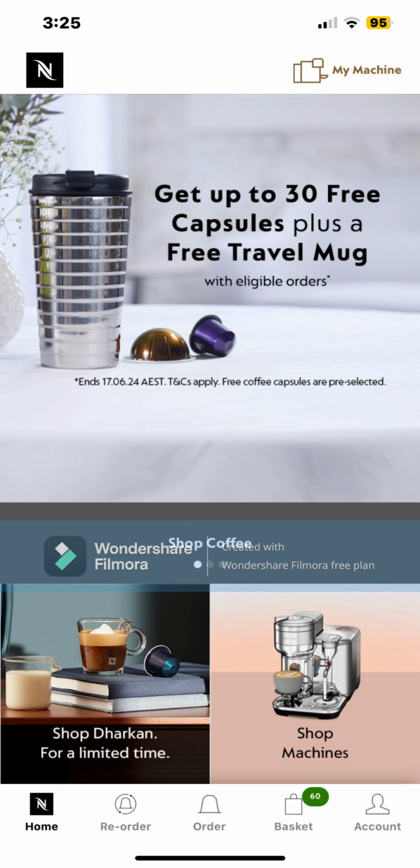Once you open up the app, there are 5 tabs. The first one is obviously Home, which shows the promotion for the current period. Then you can click Reorder, which shows you the past order history. You can click into it, see the past order history, then reorder the same thing or modify the order. Then you can go to the Order tab, where you can order capsules, machines, and accessories. It's pretty self-explanatory.